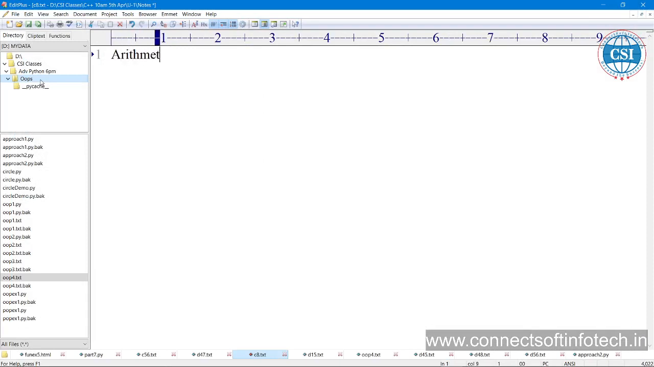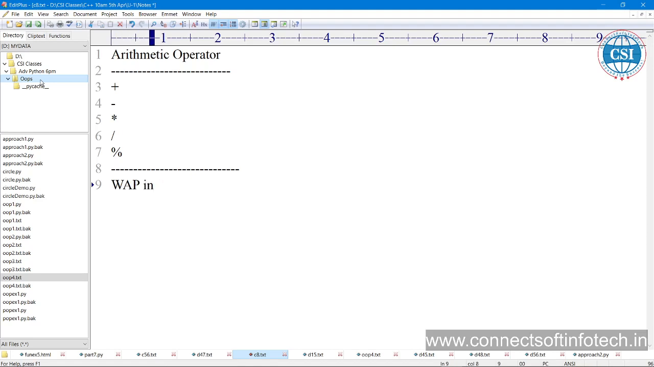Arithmetic operators. So you know very well, addition, subtraction, multiplication, division, modulus. Okay, these are the arithmetical operators. We know the meaning, no need to write the meaning, etc. Let us take a program directly, a VAP in C++ to demonstrate.